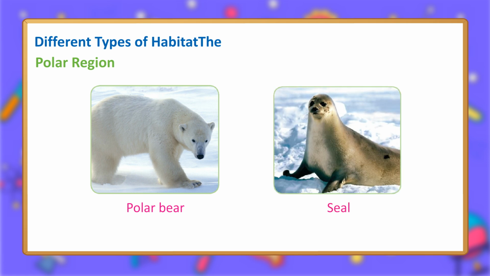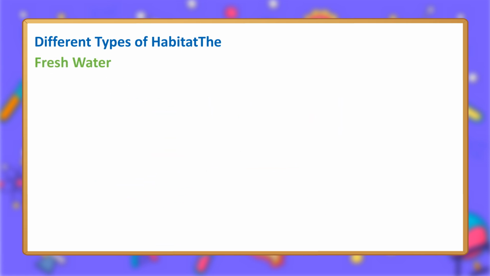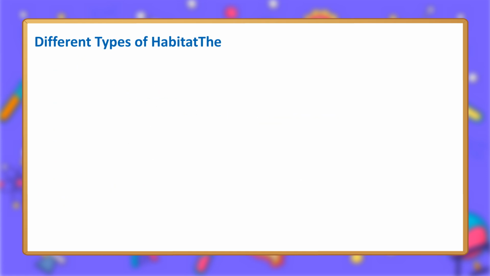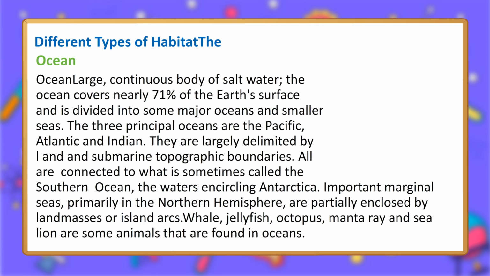Freshwater. Freshwater habitat includes rivers, streams, lakes, wetlands and ponds. Animals like duck, goose, fish, crabs and turtle are found here. Some animals like frog, alligator and crocodile live both on land and freshwater habitats. These animals are called amphibians.